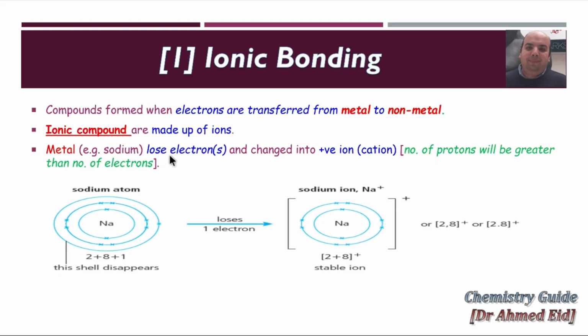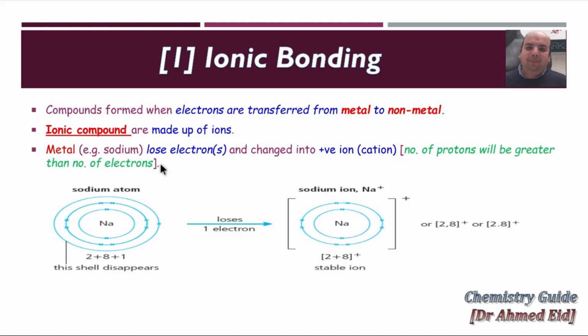So metals like sodium lose an electron or electrons. Some metals lose more than 1 electron. They change into a positive ion or cation because the number of protons has not changed. 11 protons. The number of protons will be greater than the number of electrons.